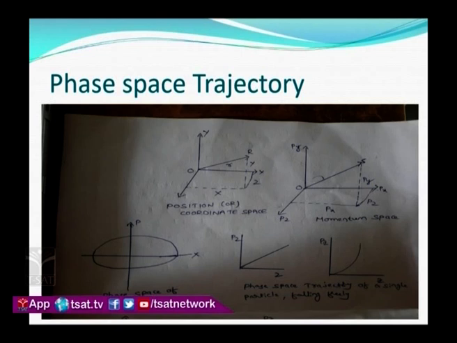So, here you consider the last two diagrams, which describe the motion of a freely falling body. Different bodies have different velocities. So, when velocity changes, definitely momentum changes. So, these two graphs represent an object which is freely falling.